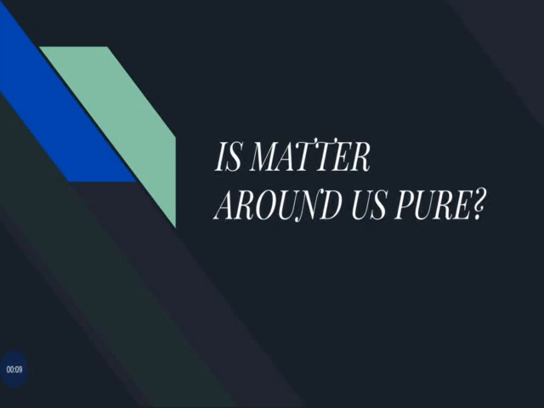Chapter name is Is Matter Around Us Pure? In our first chapter, we learned what is matter, characteristics of matter, etc. In this chapter, we are going to learn about the different types of substances, properties of these substances, and separation of different types of substances by using different methods.